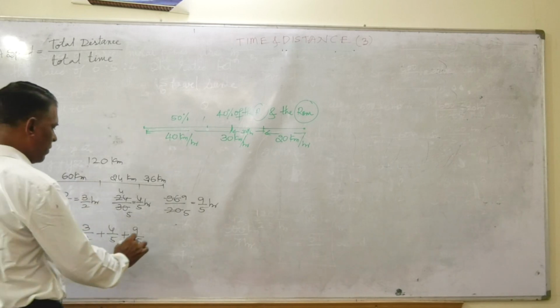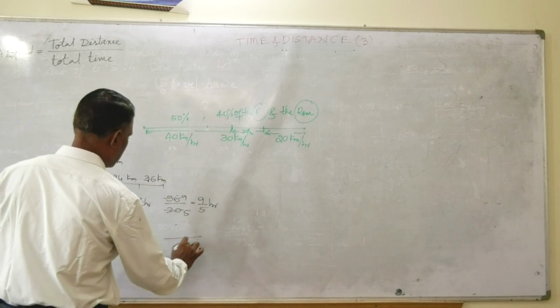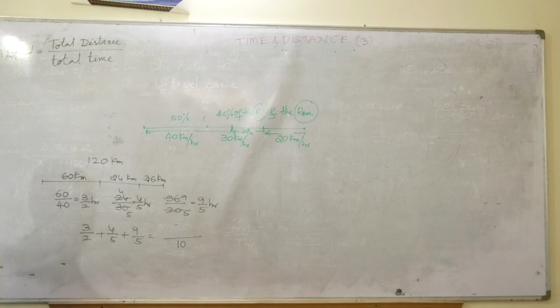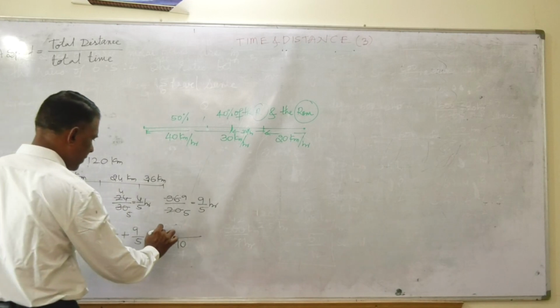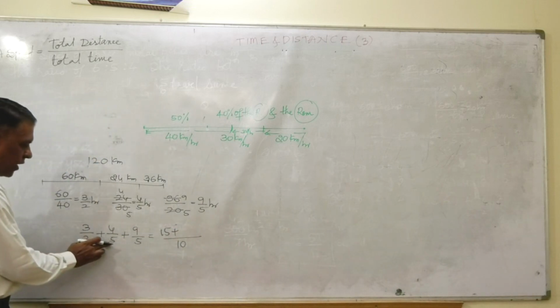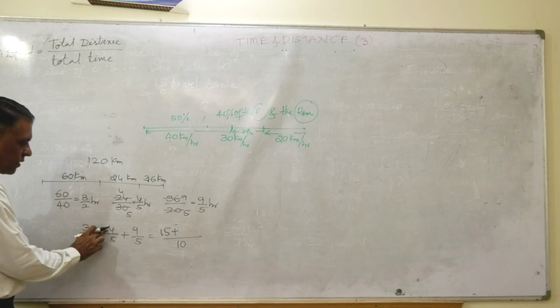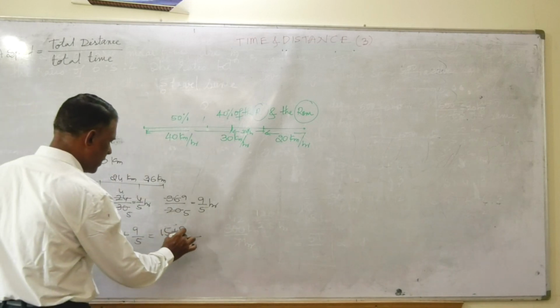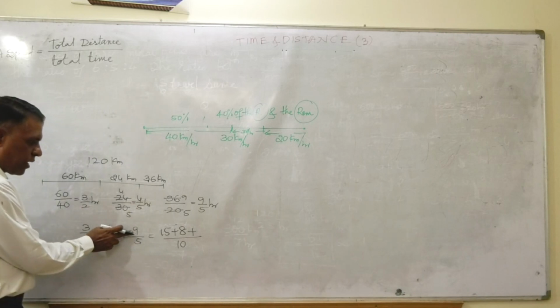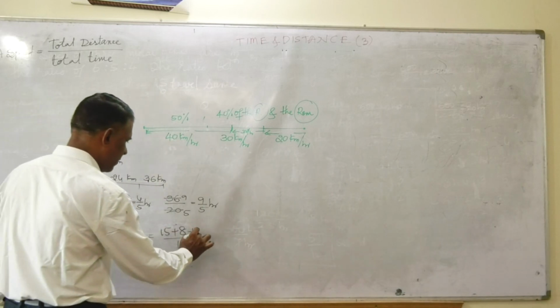in the form of hours, the LCM I can say is 10, because 5 twos are 10, friends. I have to multiply this by 5: 5 3s are 15, plus 5 2s are 10, I have to multiply this by 2, it is 8, and this also by 2, it is 18.